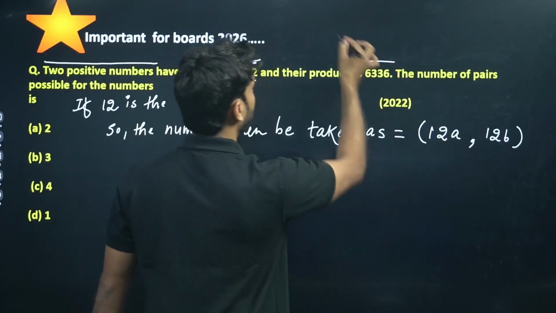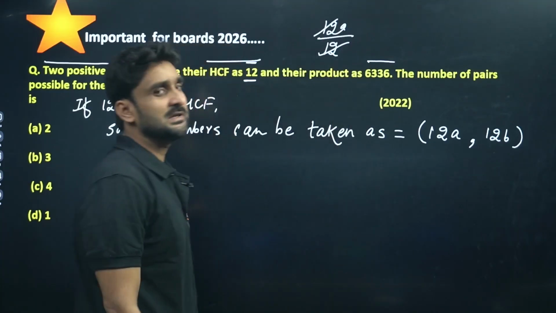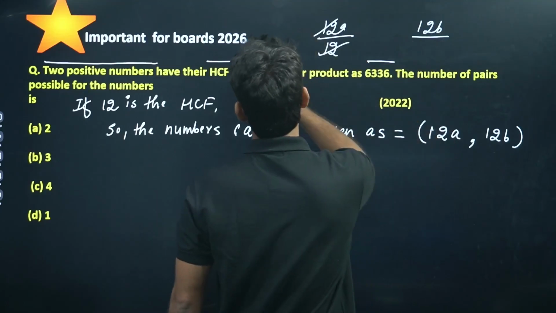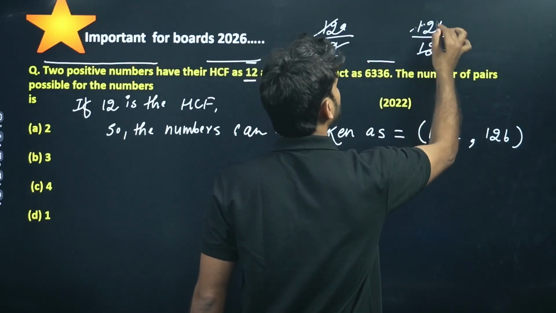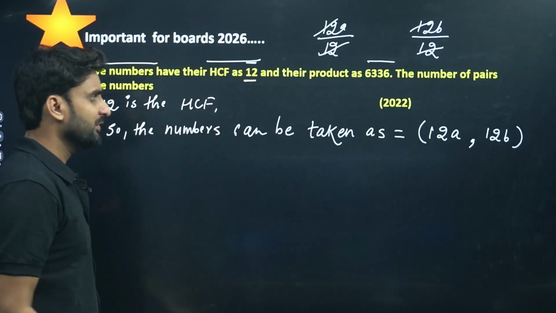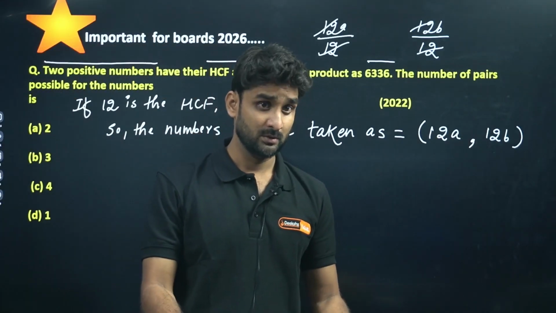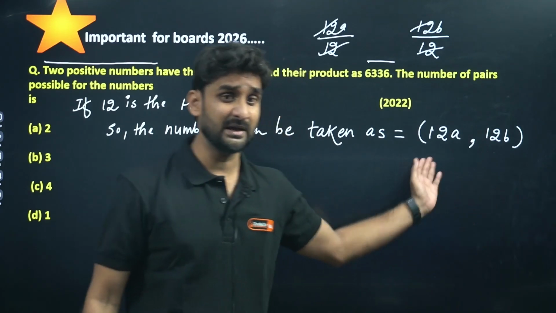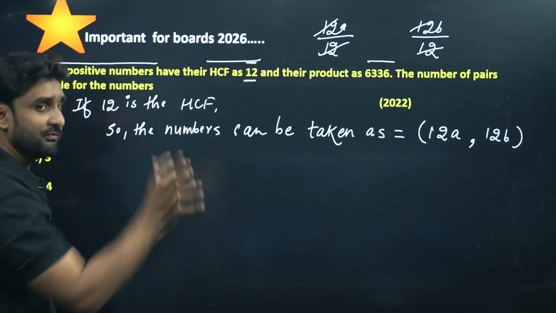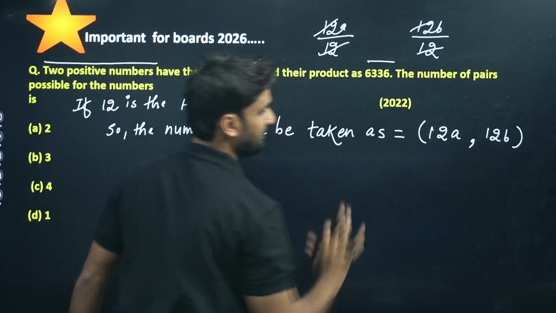If I divide 12A by 12, it is comfortably cancelling. If I divide 12B by 12, it is comfortably dividing. So we can assume the numbers will be 12A and 12B. What exactly A and B I don't know, but we can take as 12A and 12B because 12 is the HCF of that numbers.